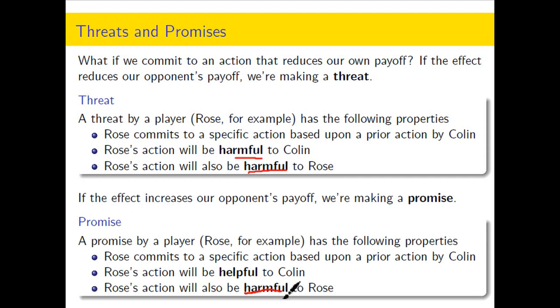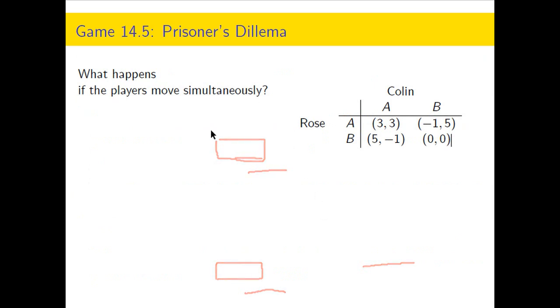Promises are the same. Rose commits to an action that's harmful to her. She decreases her own payoffs, but the promise improves Colin's outcome. So the threat hurts Colin, but the promise helps him. Notice that it's based on a prior action, so the threatener or the promiser has to be playing second.